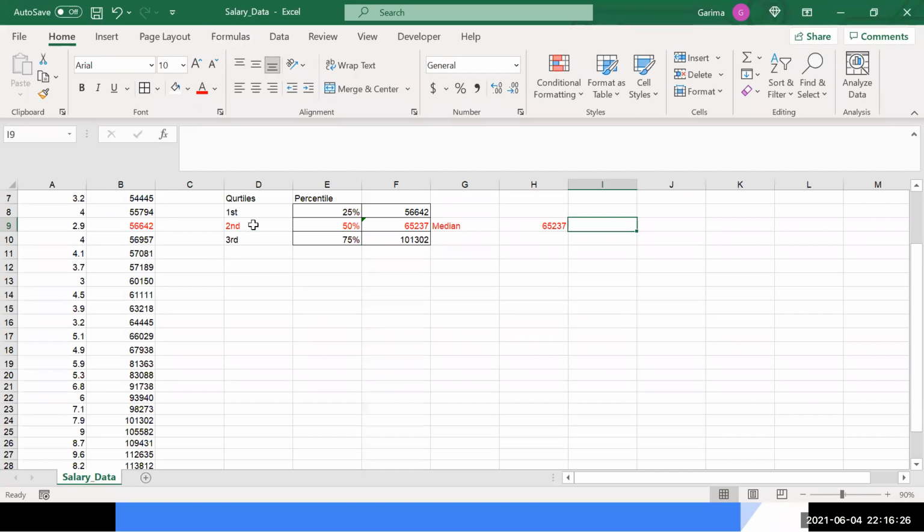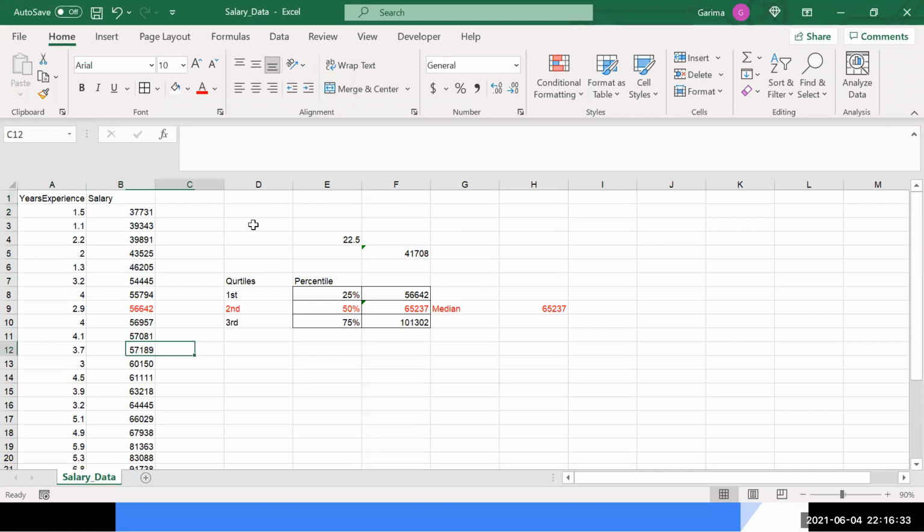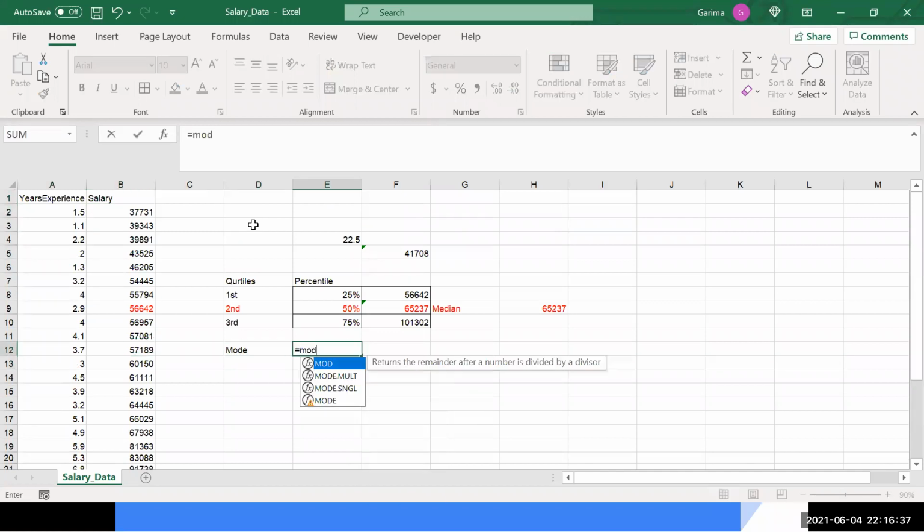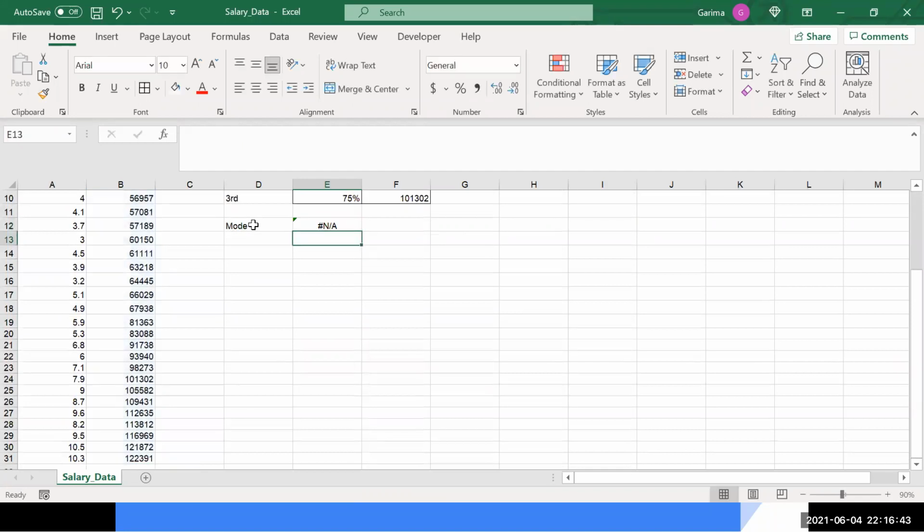Amit, how do we find the mode? Mode is the value that repeats the maximum number of times. We have a formula for that in Excel also, that is MODE. Now in this, it can happen that the data might not have any mode. So NA, there is no mode. There is no such value which is repeating the most number of times, right? Because I can see every value is coming once. So there is no mode in the data.